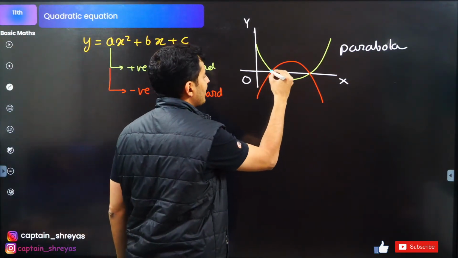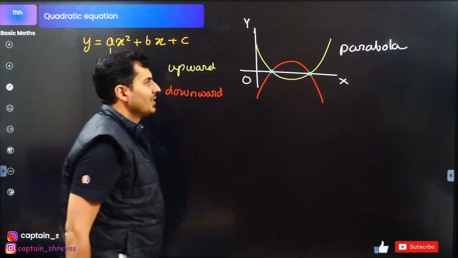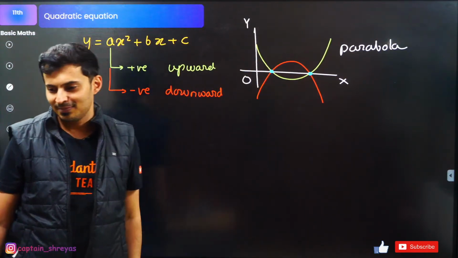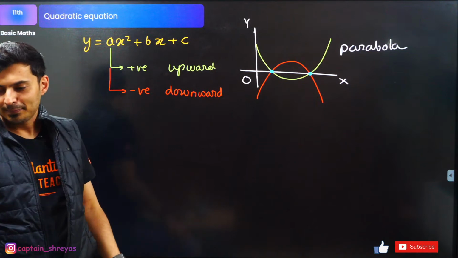Next important thing is over here. What are these two places called? Let's see how many of you are able to figure this out. What do you think these two things are?